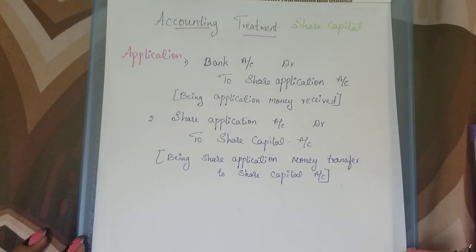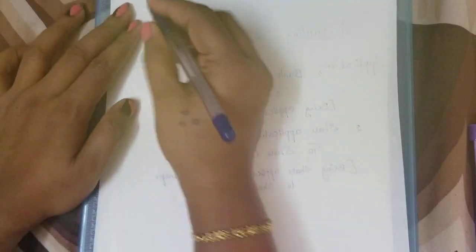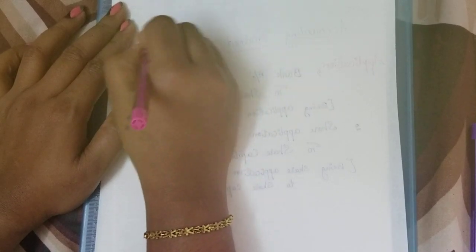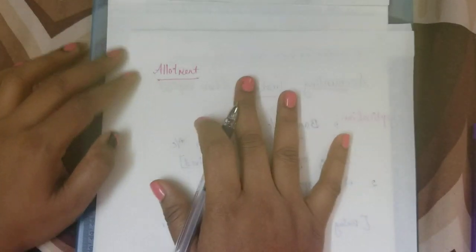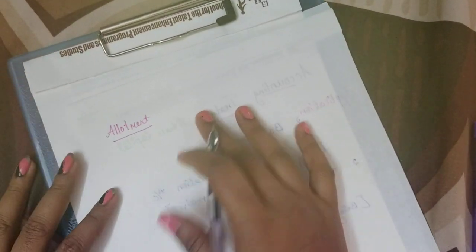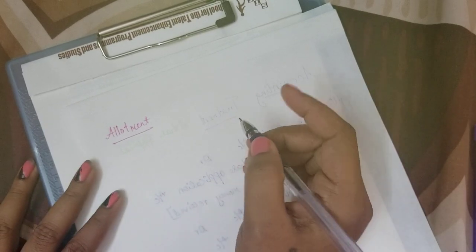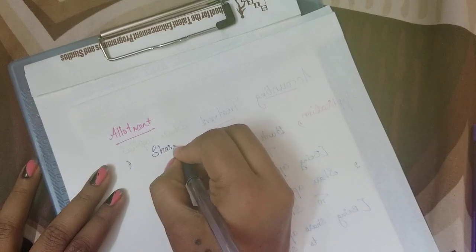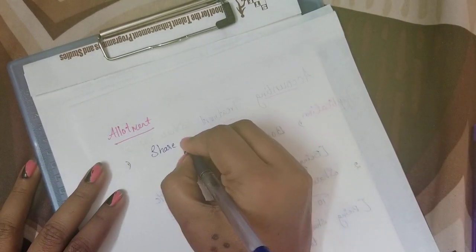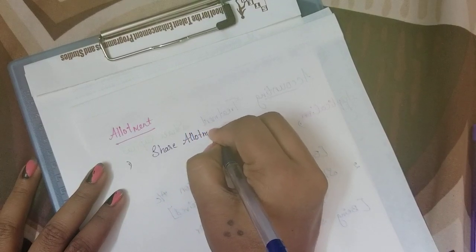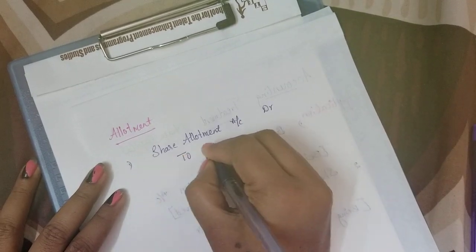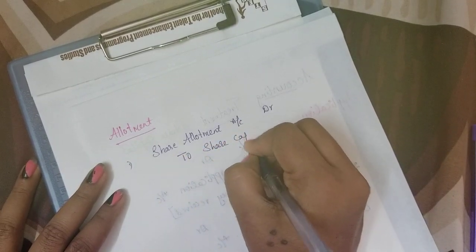Okay. The next stage is the allotment stage. So now let's start with the allotment. In the allotment stage, you have already received the application and transferred the application money, right? Now, in allotment, we first look at the number of subscriptions, and based on that we are going to do the allotment. So: share allotment account debtor to share capital account.